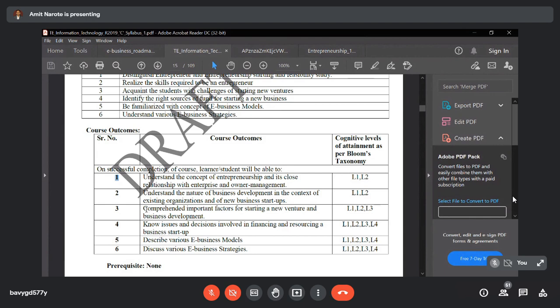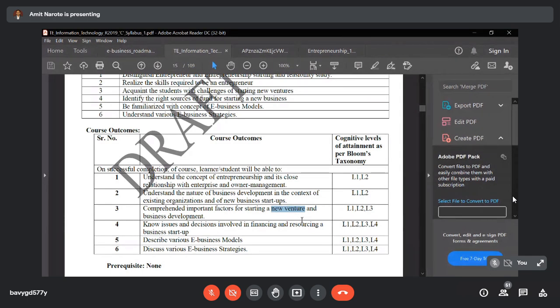Then the third CO: comprehend important factors for starting a new venture and business development. These are Bloom's taxonomy levels 1, 2, 3. So what is a new venture? A venture is a collaboration or tie-up with a company where success is not guaranteed.